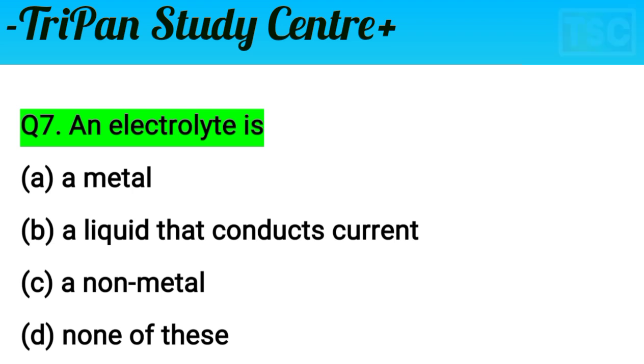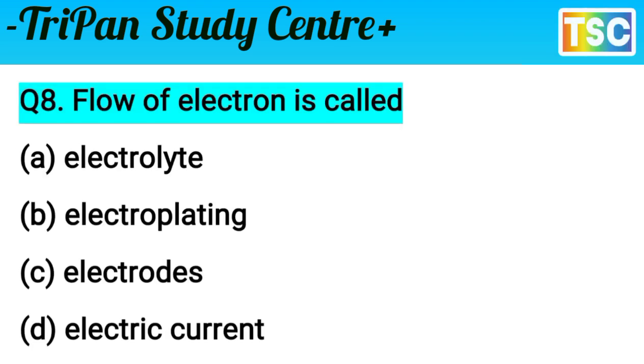An electrolyte is. The answer here, there is an important answer: a liquid that conducts a current. An electrolyte is a liquid that conducts current. B option is correct for this question. Let's see the next question here. Next question on your screen.